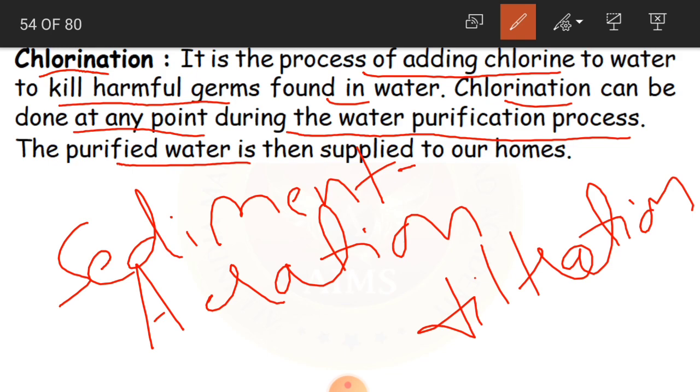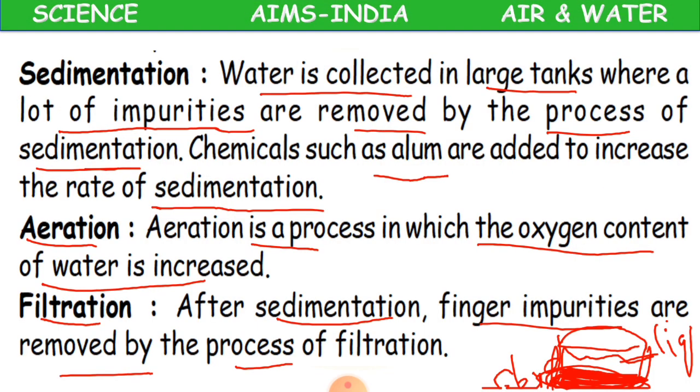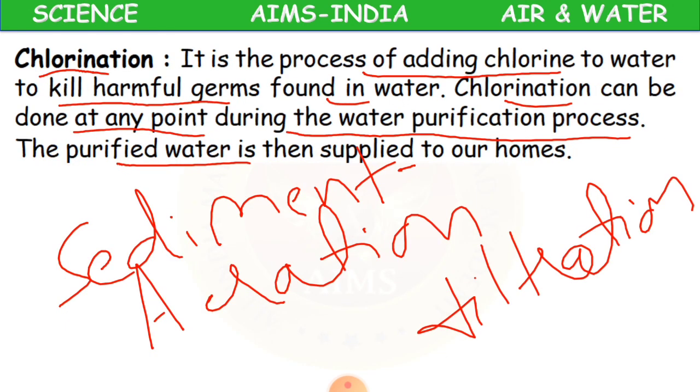Clear, children? So how do we get the drinking water? After following these methods: sedimentation, aeration, filtration, and then chlorination.